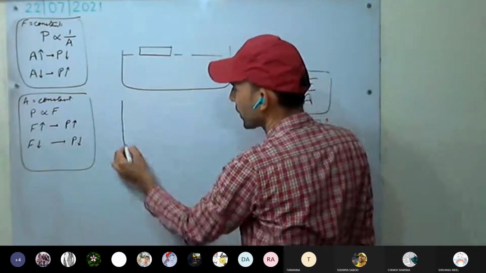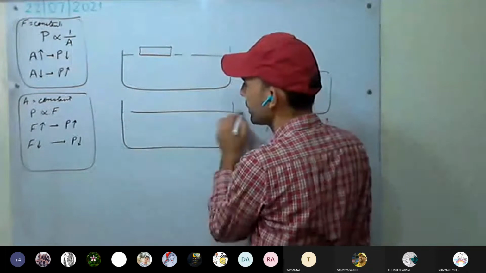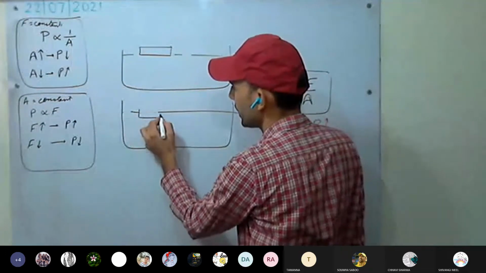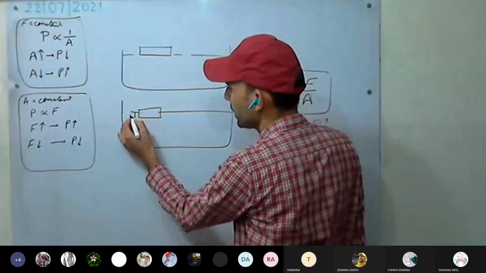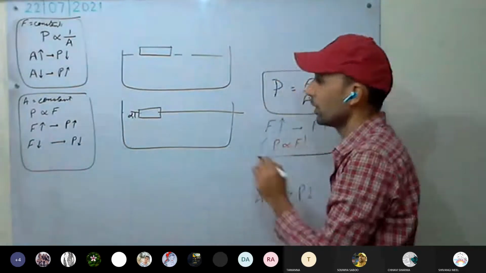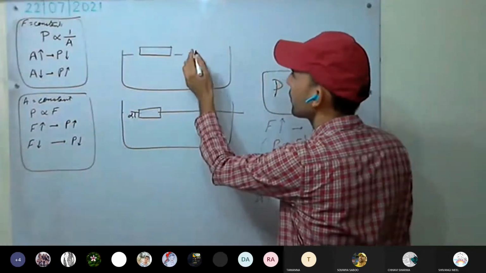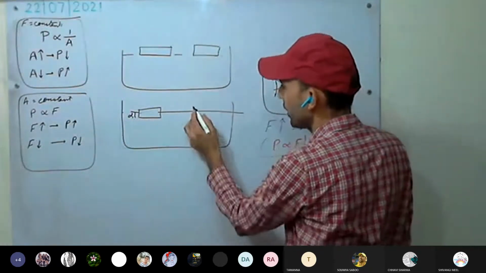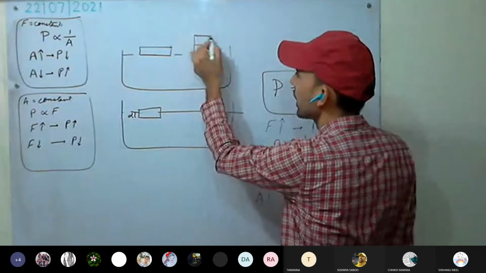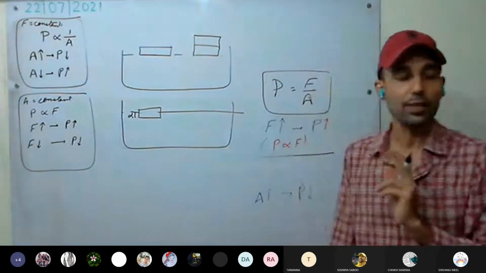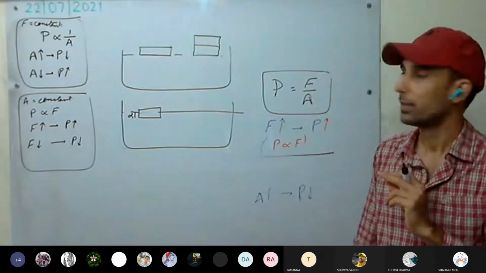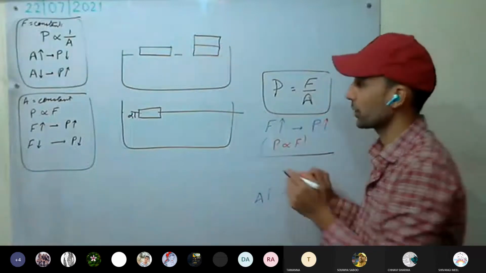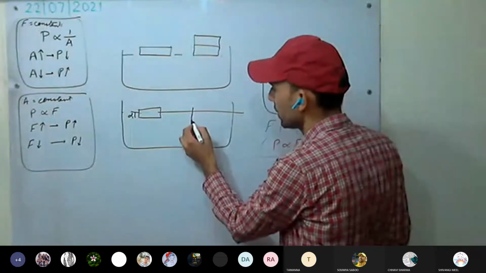As we have placed one brick over the loose sand, it sank, and let the depression be D1. Now one more brick we have placed, one more brick, and over it again one more brick. So this time we have doubled the force. We have doubled the force. Yes or no?